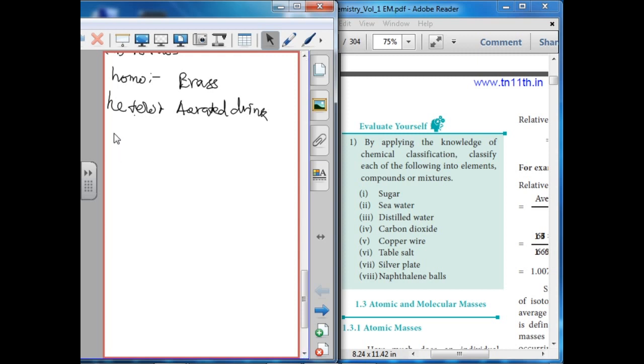First, element. An element is made up of one kind of atom. One is copper wire, the second one is silver plate.